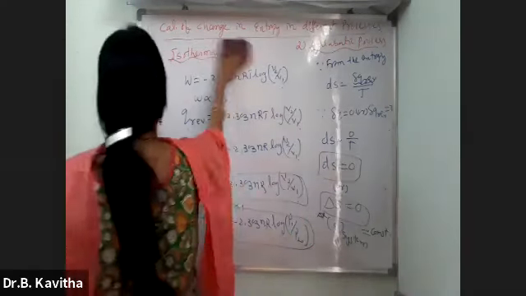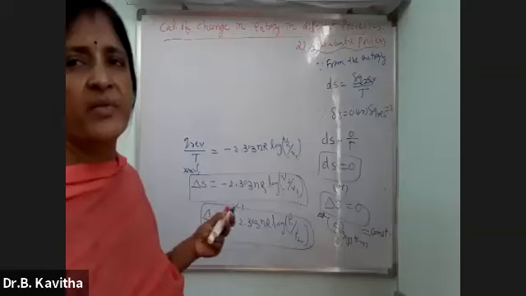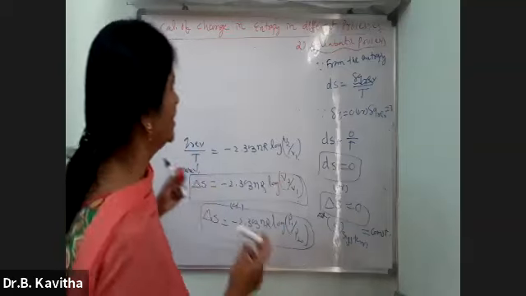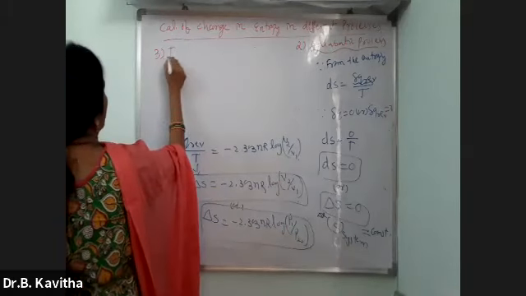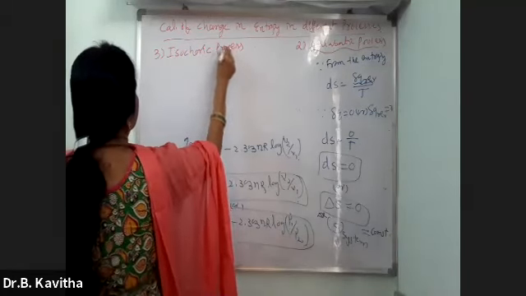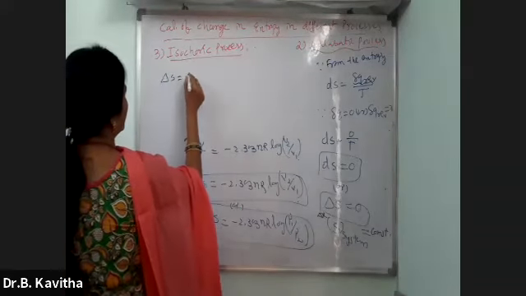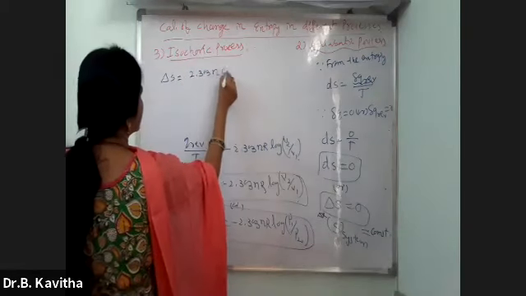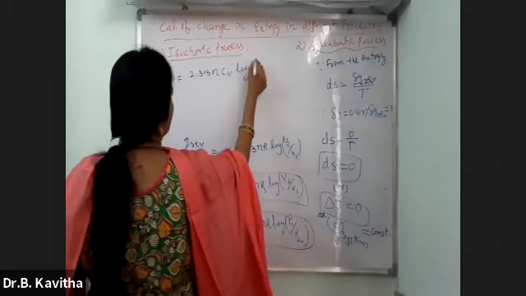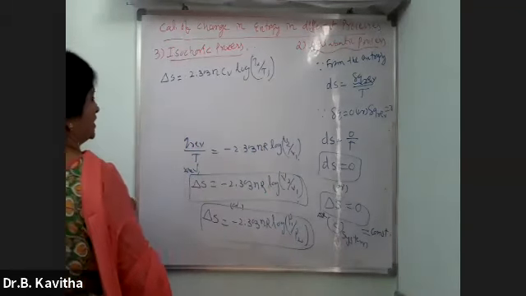Okay? Next, the isochoric and isobaric process equations are not that important, but I'll tell you to remember because these things will come in the MSc also, so that will be easy for you. Okay, the third one, isochoric process. Directly, I'm writing the equation. I'm not going to read it because it is somewhat a bigger derivation. It is 2.303 n Cv log T2 by T1. Isochoric means constant volume, and Cv.